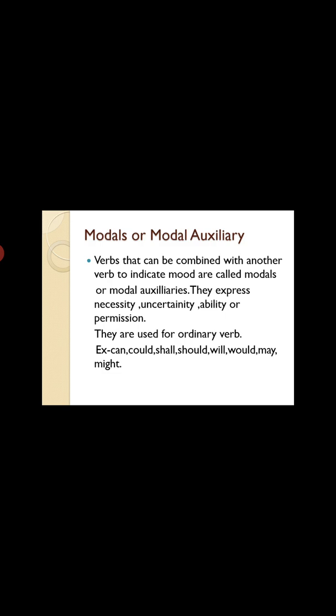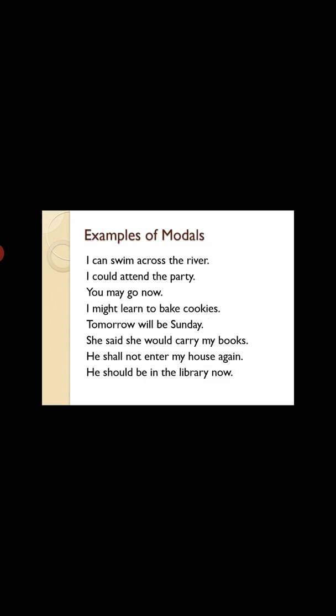The words such as can, could, shall, should, will, would, may, might, we have used many times in our sentences. And with these words, we can identify how the person is talking. They are asking for permission. They are making a request. They are giving an order. So all these words show the mood of the action. Okay, I have put some sentences over here, just check.